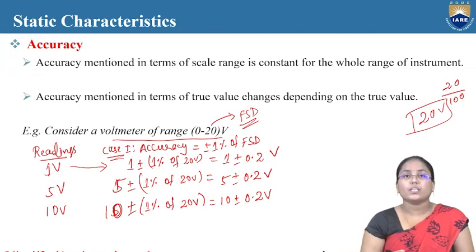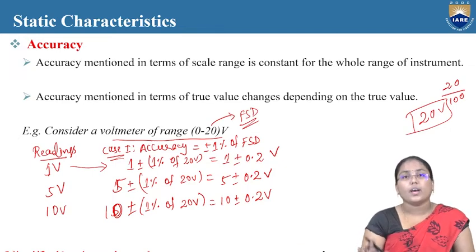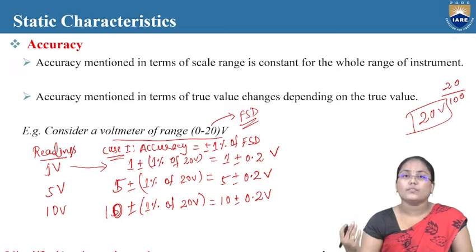So previously, when we were considering a span, only for the particular span, that is from minus 30 degrees to 130 degrees, we considered the entire span, and we can find the accuracy in terms of span, that is 10 plus or minus 1% of full scale deflection over there.